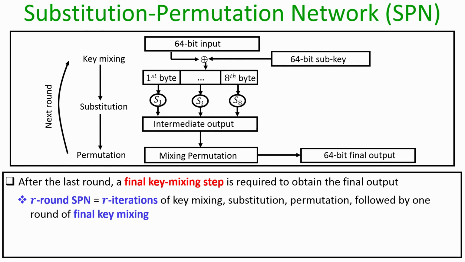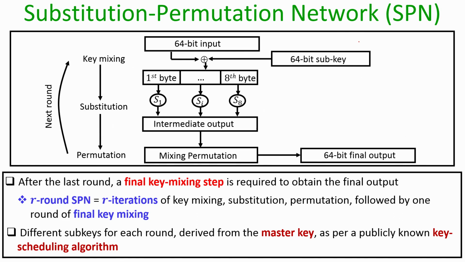Well, it turns out that if we do not do this final key mixing after the completion of the Rth iteration, then the effect of the Rth iteration substitution step and permutation step are completely useless, because the adversary knows the description of the permutation step and the description of the substitution step. So, if I do not apply this final iteration of the key mixing at the end of the Rth iteration, then it is as good as saying that the effect of the Rth iteration substitution step and the permutation step is not going to be applicable. So, that is why this final key mixing step is useful.